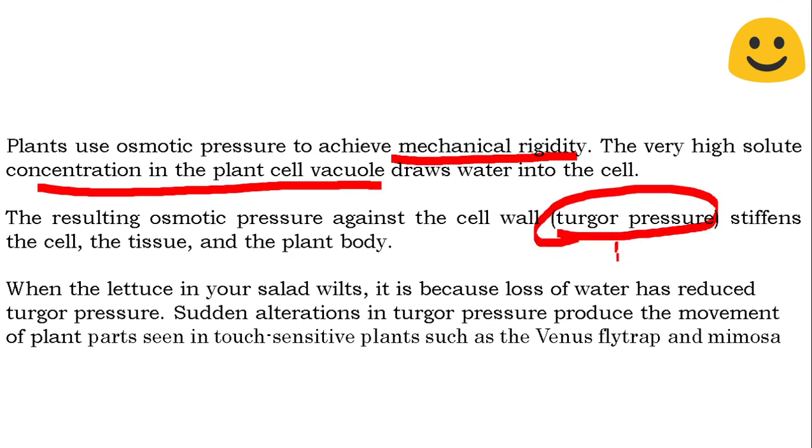In your lower classes, you studied it as pressure potential, psi P. This turgor pressure stiffens the cell, it stiffens the tissue, it stiffens the plant body. You are familiar with it. You know that a balloon with which you sometimes play during celebrations is a very weak structure. But what happens if the balloon is filled with air?